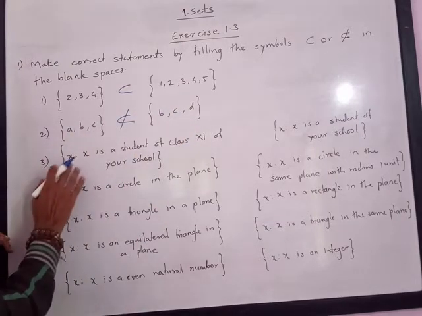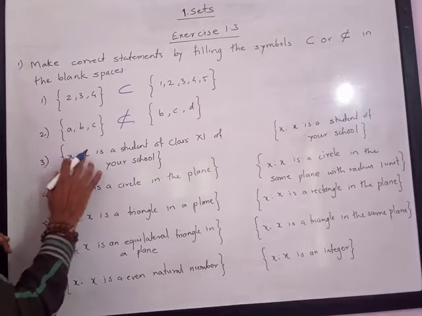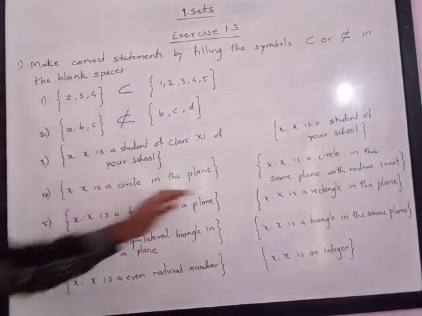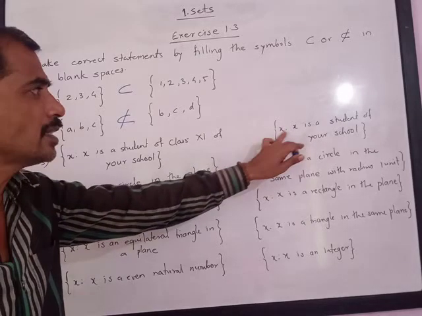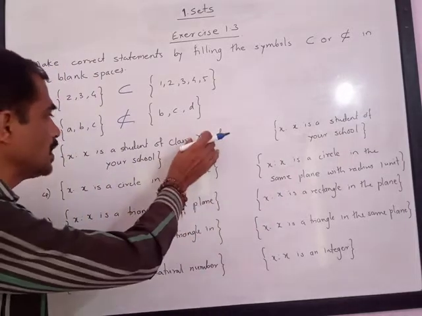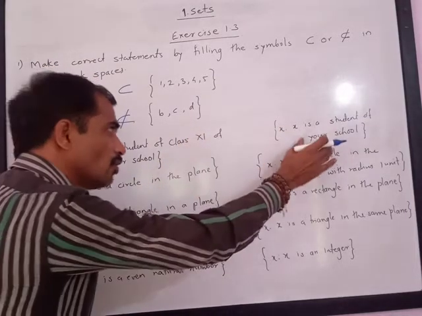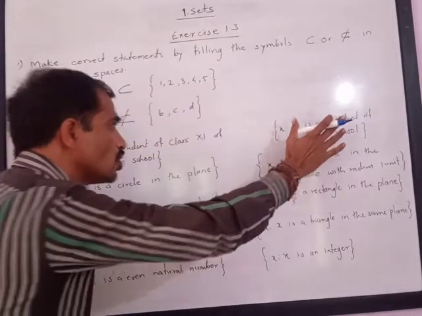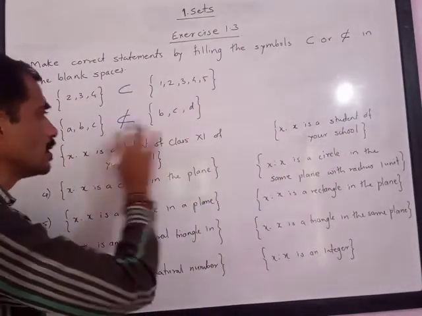Now the third question is the set of X such that X is a student of class 11 of your school, and the second set is the set of X such that X is a student of your school. Please note 11th class is a part of the school, so all the students of class 11 are students of the school, hence this is a subset.